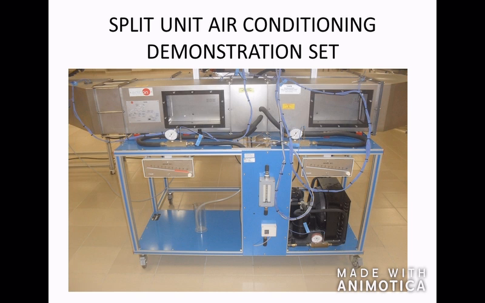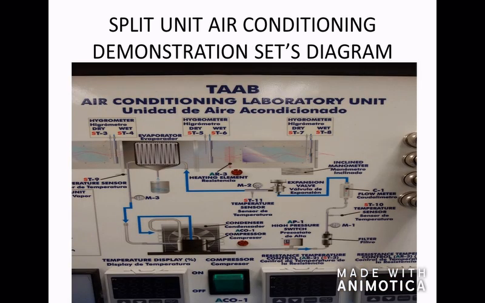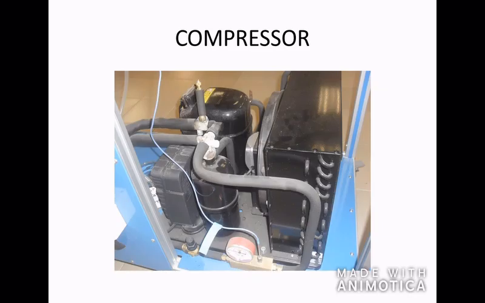So back again to the demonstration set. This is the diagram for the demonstration set of split unit air conditioning. This is the condenser. Next to condenser is compressor. And the third component is expansion valve. And the fourth component is called evaporator inside the ventilation duct.